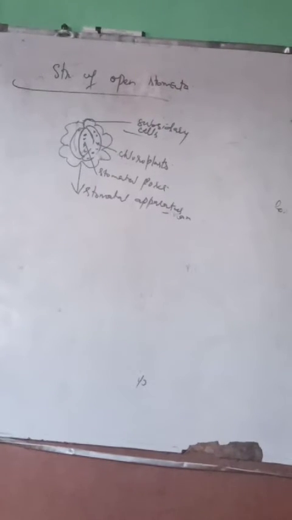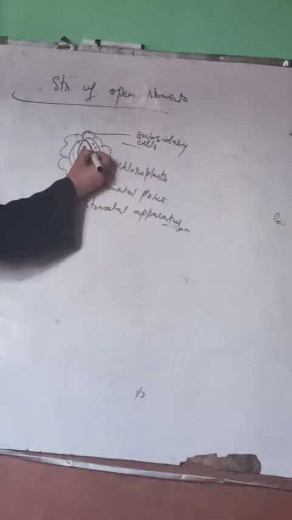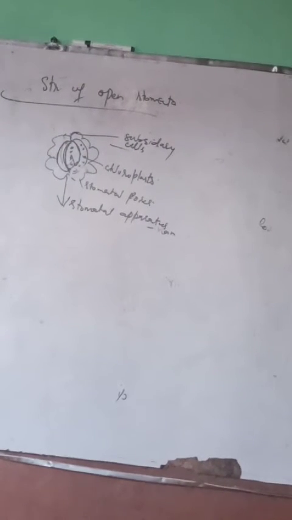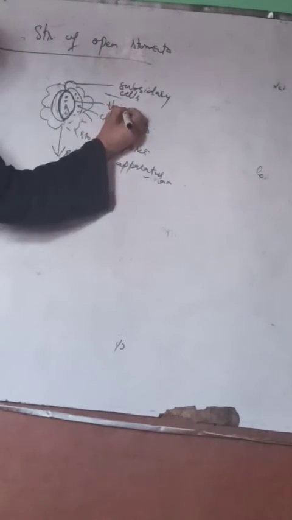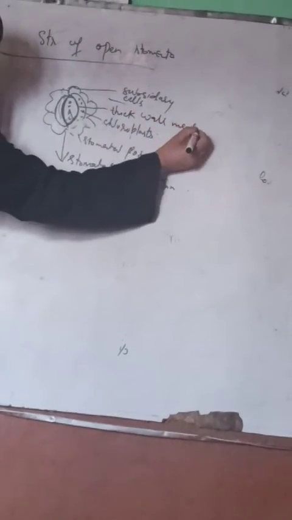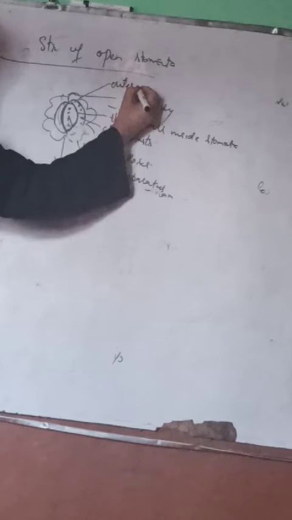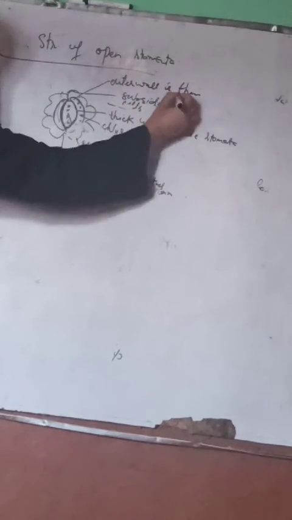So when water enters the guard cells, they swell and the stomata opens. The wall inside the stomata is very thick, but its outer wall is thin, so that opening and closing of stomata will be easy.